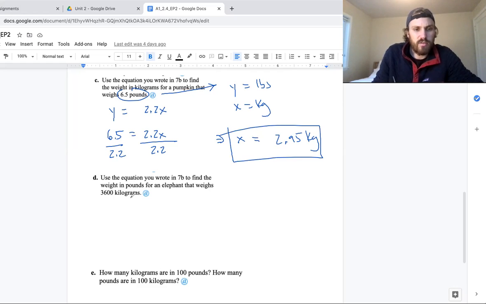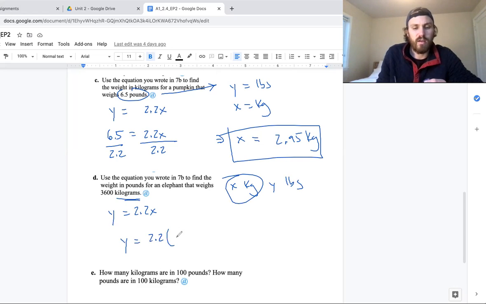Use the equation you wrote to find the weight in pounds for an elephant that weighs 3,600 kilograms. So y equals 2.2x. Remember that x is kilograms and y is pounds. So since this is kilos, I can plug it in for x and get y equals 2.2 times 3,600, which should now be in pounds, which is 7,920 pounds.